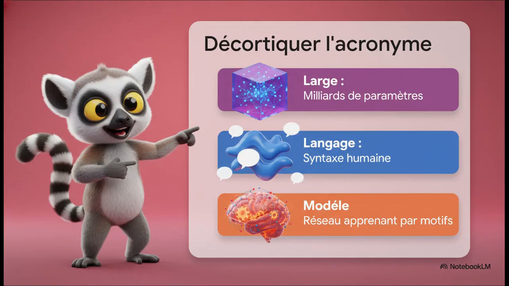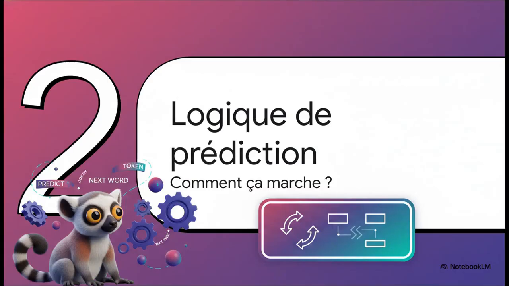Let's break down these three letters, LLM. The first L stands for large, which simply means big, because we're dealing with a system that contains billions of parameters. That's what allows it to grasp ultra-complex structures. Next, the second L stands for language, which means it uses our syntax and human logic to understand our requests. And finally, the M stands for model, which is actually a network of artificial neurons that learns by spotting patterns with the sole purpose of making predictions, which logically brings us to our second section, the logic of prediction.